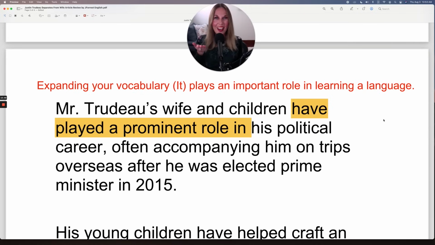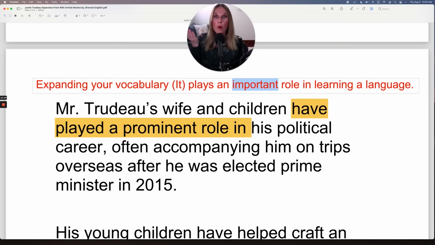Do you agree with that? I'm sure you do. So if you agree with that, put this or whatever you think, maybe JForrest English lessons play an important role in helping you learn English. I should also note that you have the gerund here because in is a preposition, so you need a gerund.